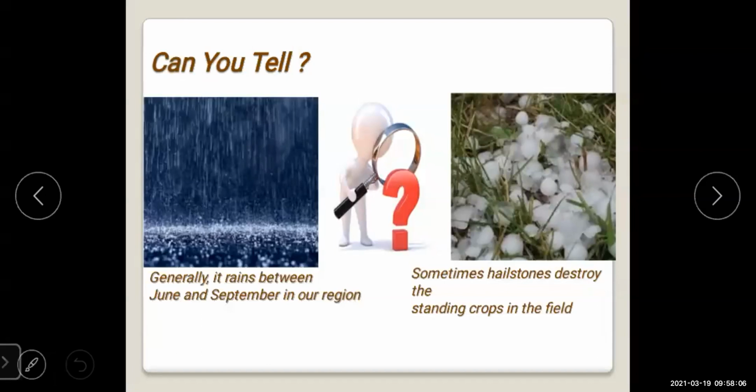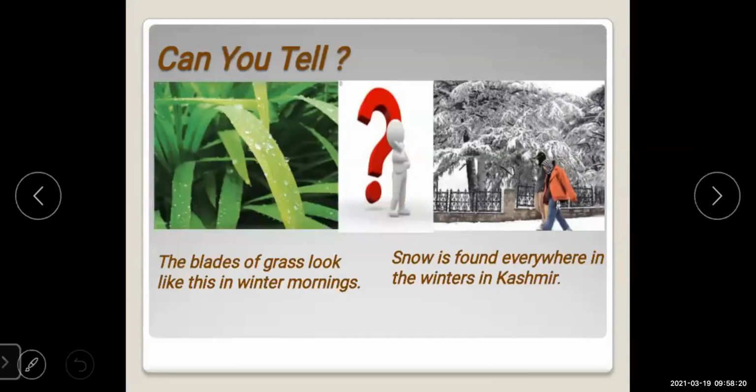At the end of the lesson we will be able to answer these questions which you can see on your screen. See here. It was about the blades of grass looking like this only in the winter morning. Why do the blades of grass look like this? Small water droplets you can see on the grass over there. Why does it happen?